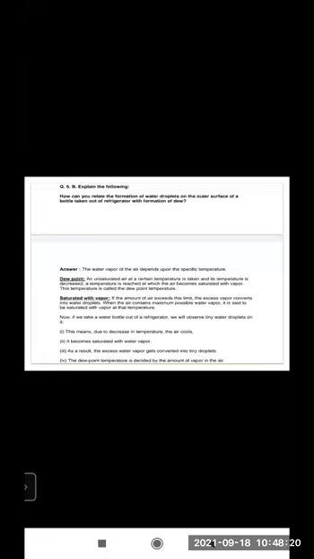Then saturated with vapor: if the amount of water vapor in the air exceeds this limit, the excess water vapor converts into water droplets. And when the air contains the maximum possible water vapor, it is said to be saturated with vapor at that temperature. So these are the definitions of dew point.